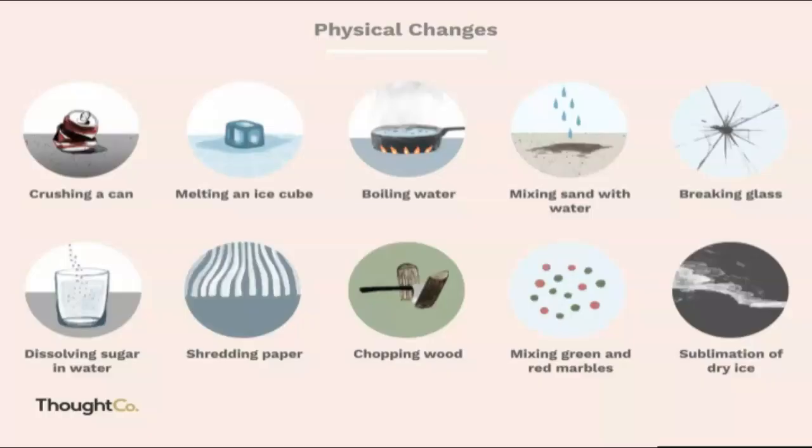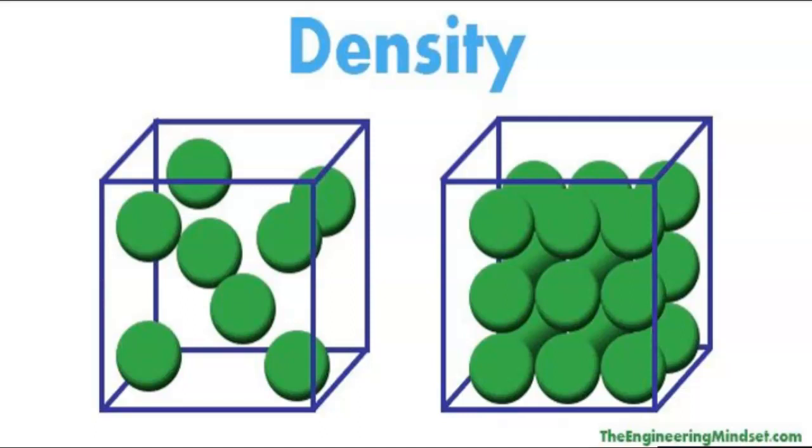The following images are examples of physical changes. They're certainly not limited to this group. In fact, one of your questions is about sharpening a pencil and how that is a physical change. The density of a substance is the relationship between the mass of the substance and how much space it actually takes up, or its volume.